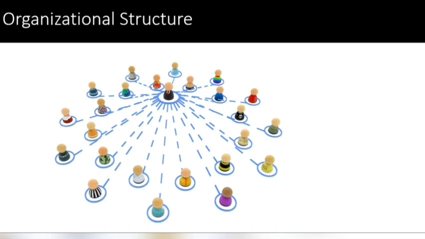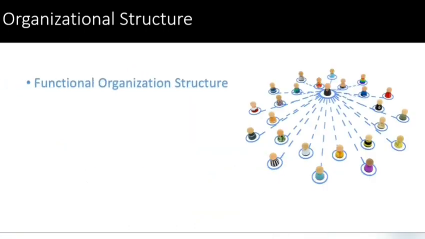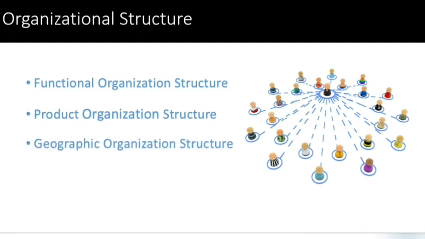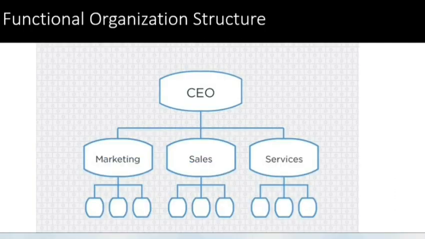And now we'll see what the organizational structure is. So if you want to start a company, then you want to know what type your organization should be. There are mainly four types of organizational structure: functional organization structure, product organization structure, geographic organization structure, and matrix organizational structure. When you start your company, the CEO, that is you, and the board of directors will decide what structure your organization should follow. That will directly impact your business.